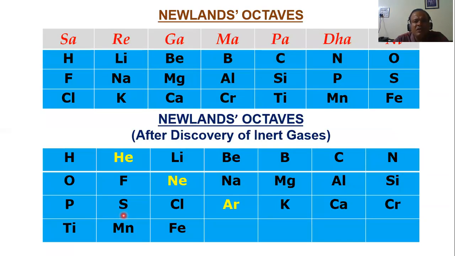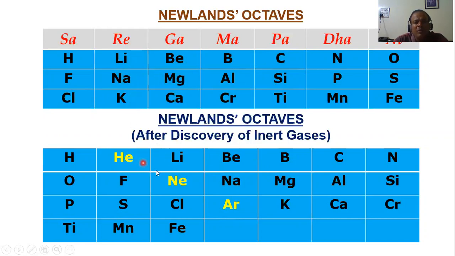As you can see here, I have kept it for you. This is the original table. Now see, when I put helium, neon, and argon according to atomic masses, the whole table has got disturbed. Beryllium, magnesium, calcium come here in different places. Earlier it was lithium, sodium, potassium, all the alkali metals in the same group.